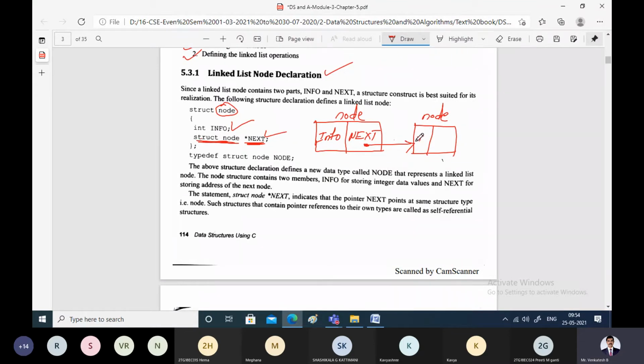Another node will also contain the information field and the next field. So the combination of these two is nothing but our node. This is the first node and this is the second node. So that is how we declare the node.